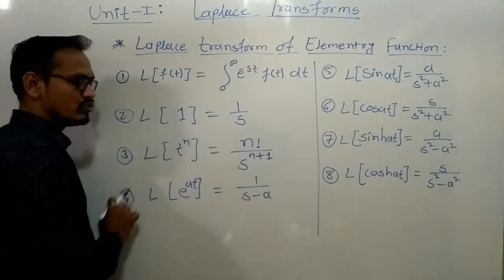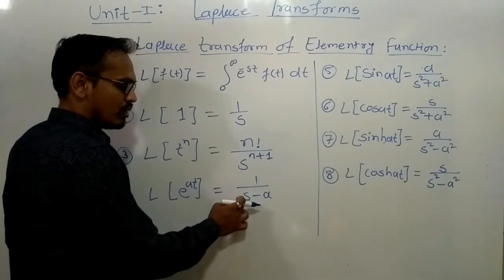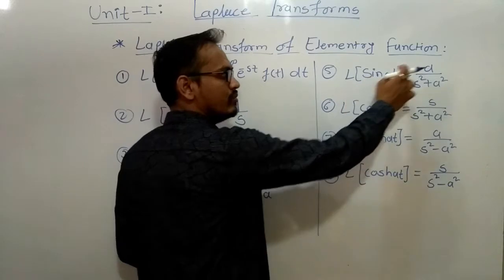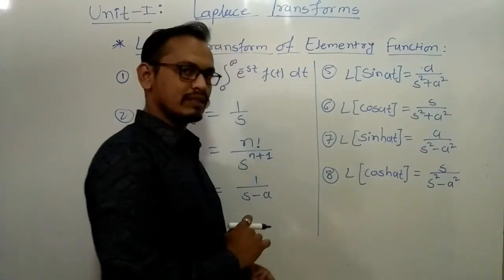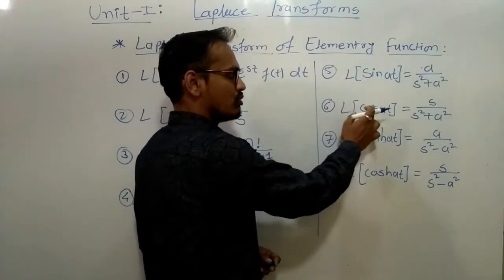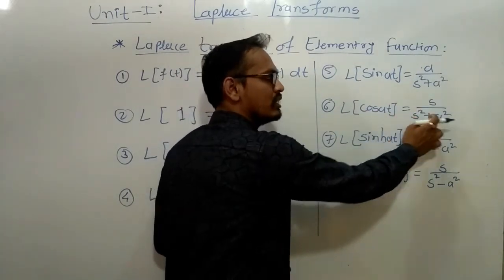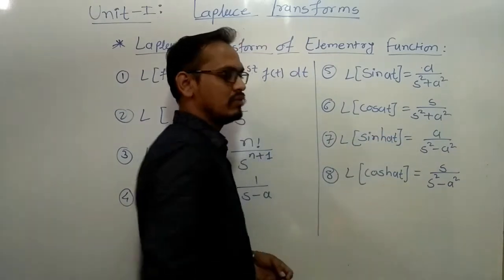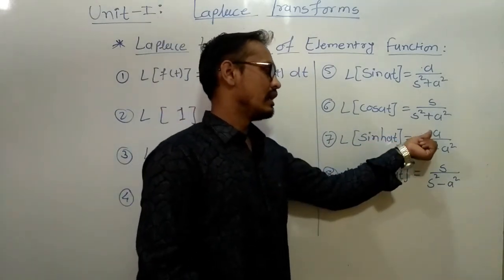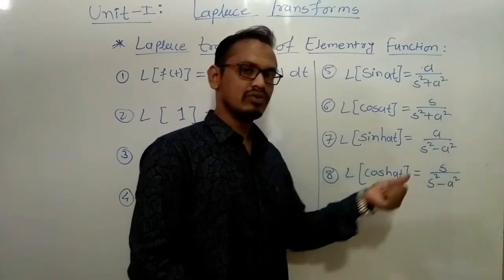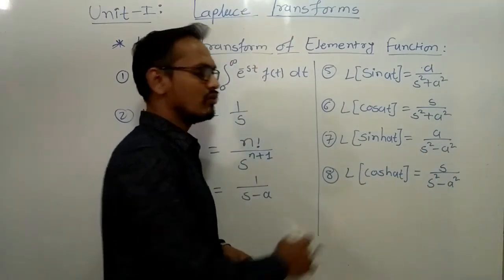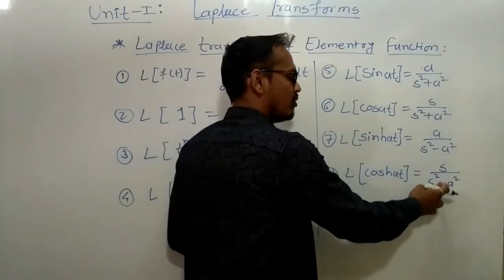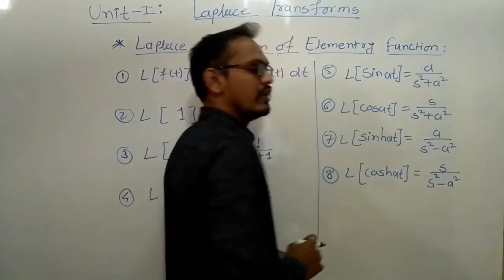Laplace transform of e raised to at is 1 upon s minus a. Laplace transform of sin at is a upon s square plus a square. Laplace transform of cos at is s upon s square plus a square. Laplace transform of sinh at, it means hyperbolic sine, is a upon s square minus a square. And Laplace transform of cosh at, it means hyperbolic cos, is s upon s square minus a square.